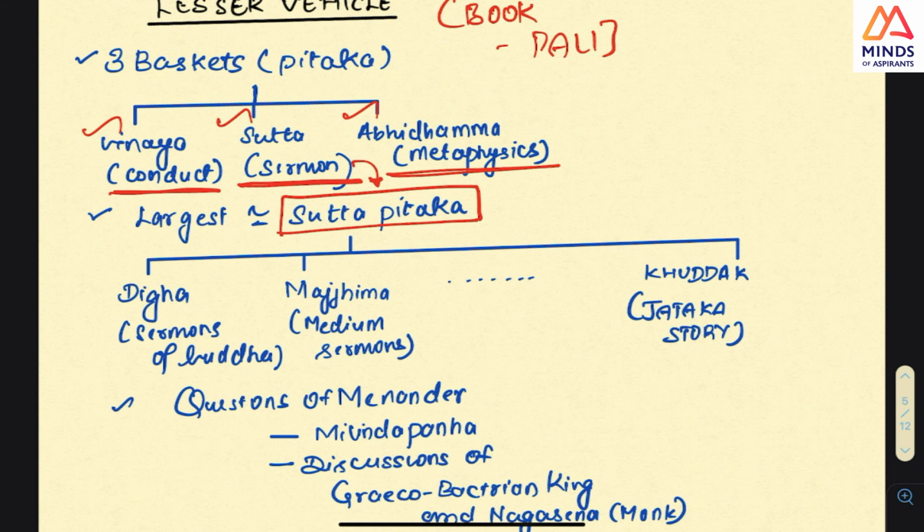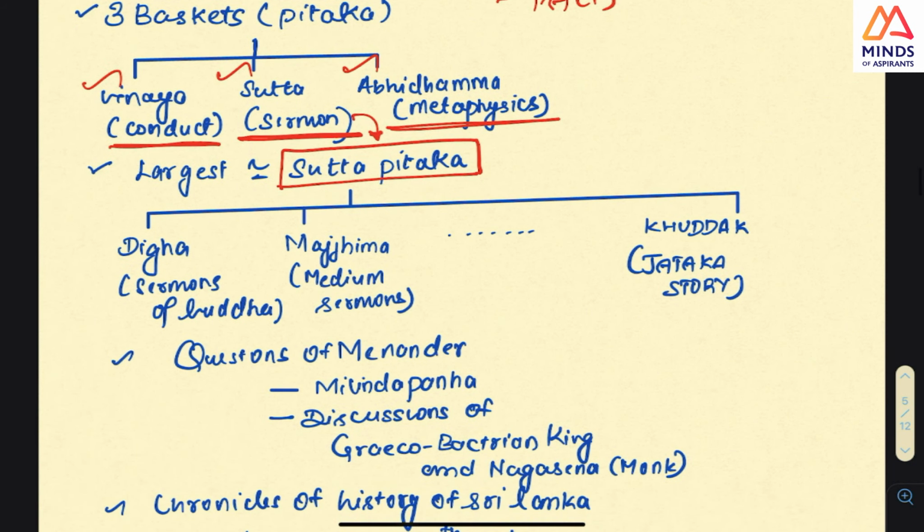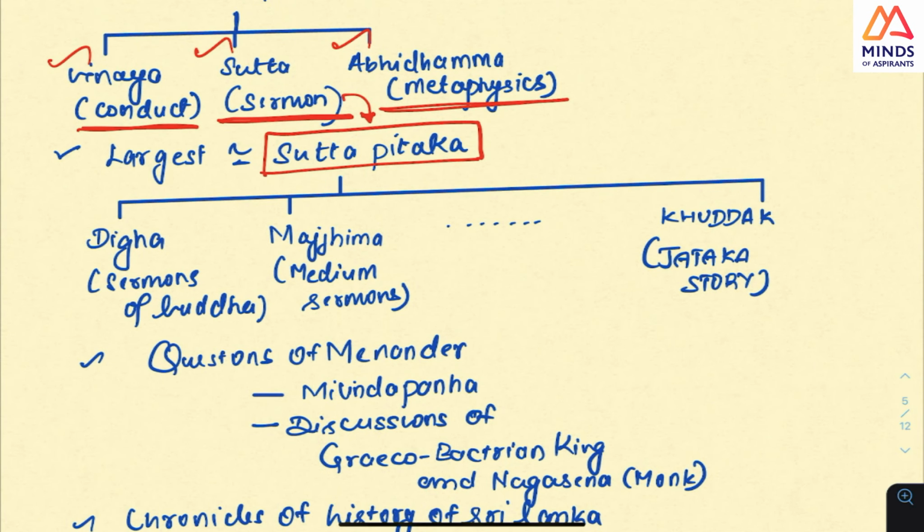And see, the Sutta Pitaka, which is the sermon of Buddha, is divided into Digha, Majjhima, and two more things here. But Digha, please have a look at it. It is a sermon of Buddha, and Majjhima is also a medium-length sermon. But what is in Khuddaka? Look at this: the Jataka stories, the stories of Buddhism. Many of the stories that we hear are in this Sutta Pitaka. So you look at this point.